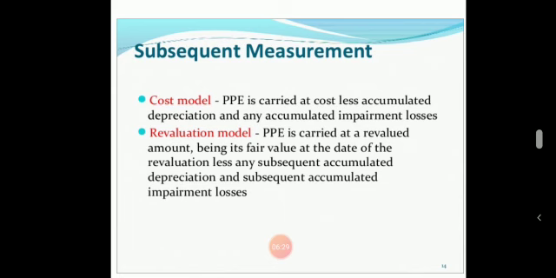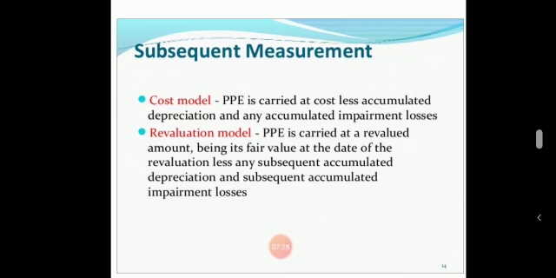Okay, so next, the revaluation model. PPE, property, plant and equipment, is carried at a revalued amount, being its fair value at the date of the revaluation, less any subsequent accumulated depreciation and subsequent accumulated impairment losses.